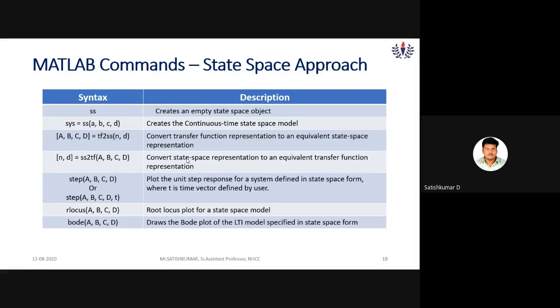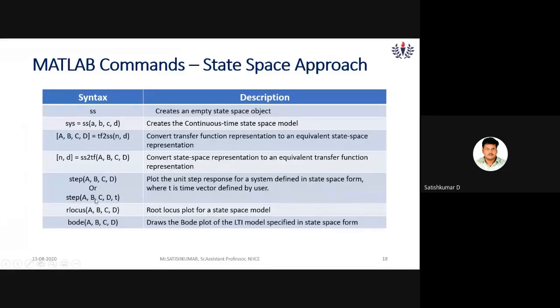And if you have the state space model, you can draw the root locus and Bode plot by using the state space model also. That is rlocus(A,B,C,D).